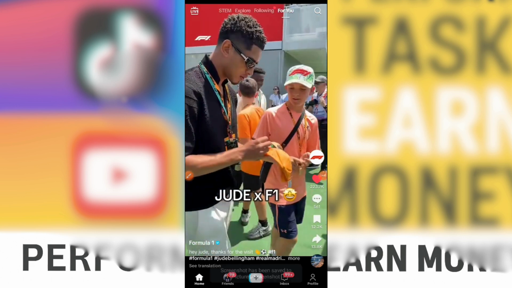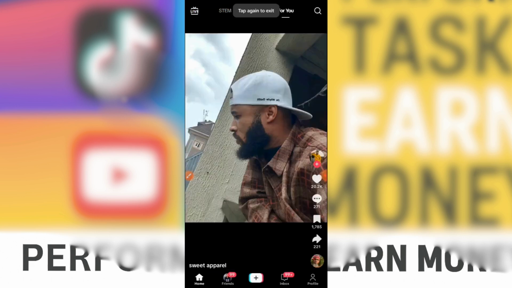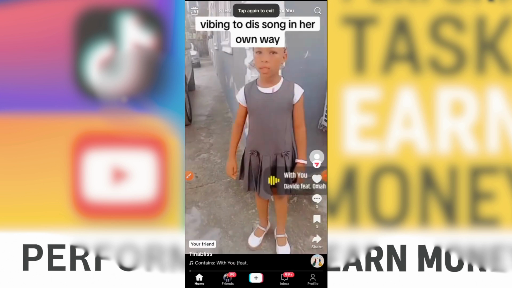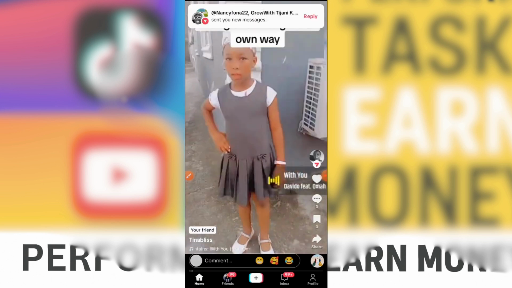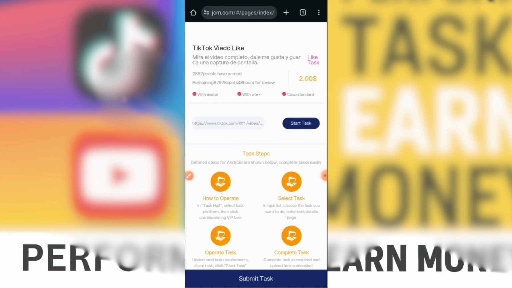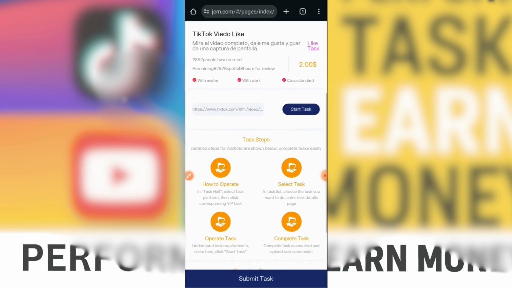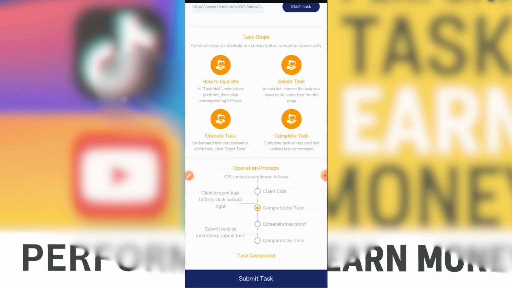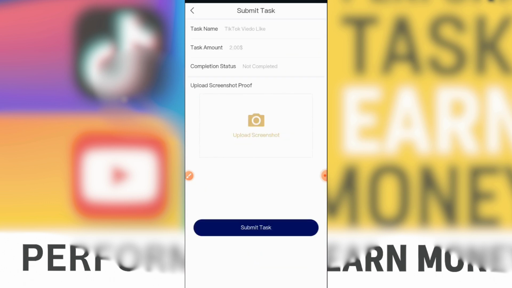So the next thing is to come back to this particular platform. Just slide your button back. Let me come back. All right, so after that, come back, scroll up a bit, then click on this one that says submit task. Click on submit task. Then you have to put the screenshot that you took, just tap on this particular place and paste the screenshot.